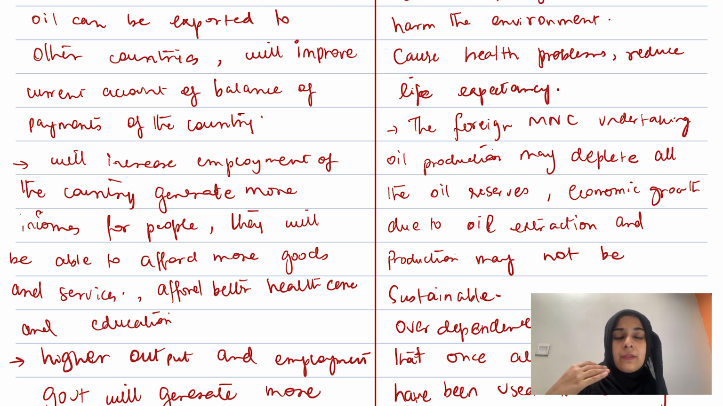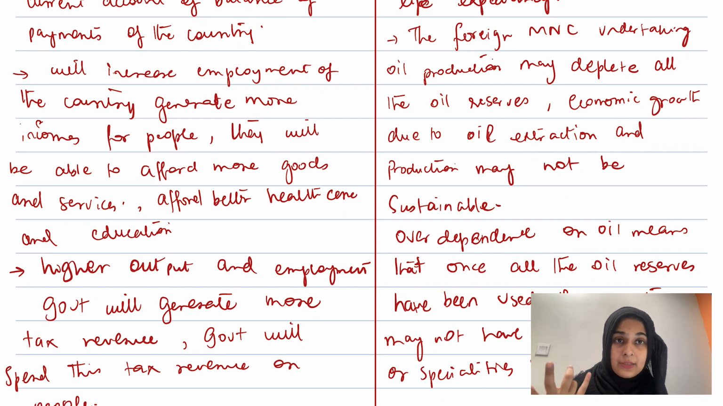So right now, if we use all the oil reserves to generate export revenue, what will happen if there are no oil reserves left? There are no oil reserves left for future generations. So yes, economic growth due to oil extraction and production may not be sustainable, and then over dependence on oil means that we're just depending on it for the country's total income. That is not very good for future generations, because oil is a natural resource and it will deplete one day.